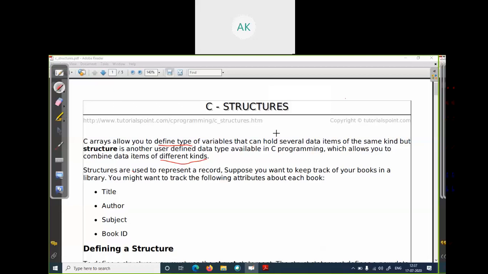There are five characters in Rahul. Suppose you want to store the percentage of a student. Percentage is a float kind of data type. So there are different kinds of data types. How can we store different kinds of data types in a single data type? Integer can only store an integer, and float can only store the float data type. So if you want to store more than one kind of data type in a single unit, it is called a structure. Structure provides this kind of facility.